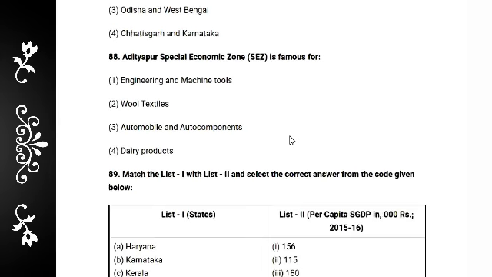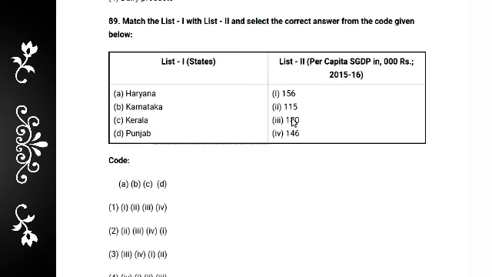And there is another question. Adityapur Special Economic Zone, SEZ, is famous for? Definitely automobile and auto components. Answer is option 3. And next, match state and per capita SGDP in rupees 2015-16.